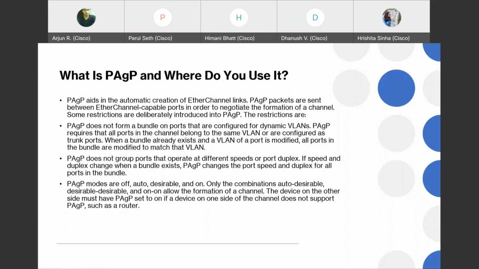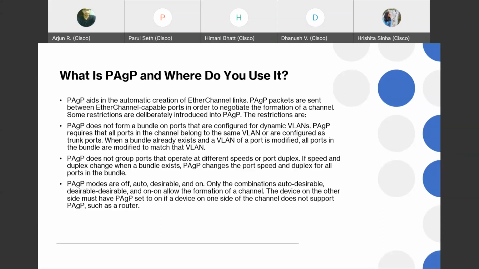And if you configure PAGP and then you configure one of them into a VLAN, the entire thing would automatically get converted to that VLAN. That is done by PAGP. Obviously PAGP does not group ports that operate at different speeds or port duplex. So everything must be the same: the MTU, bandwidth, duplex parameters and speed parameters.